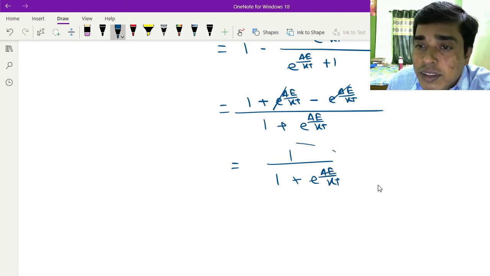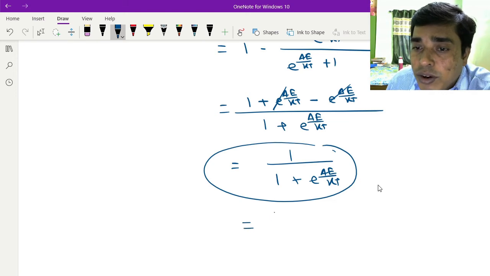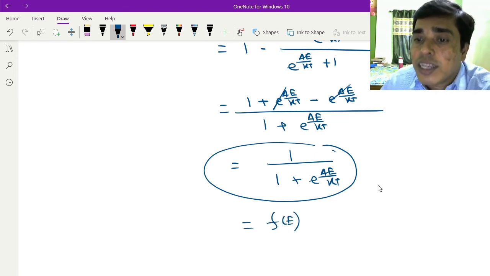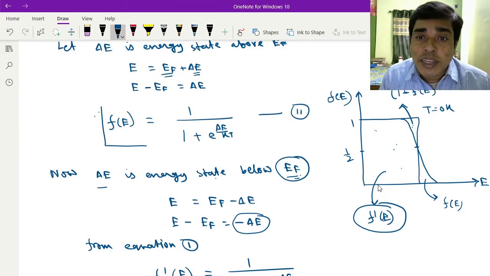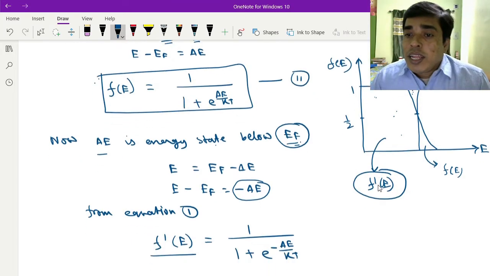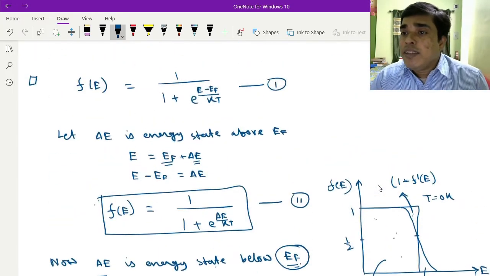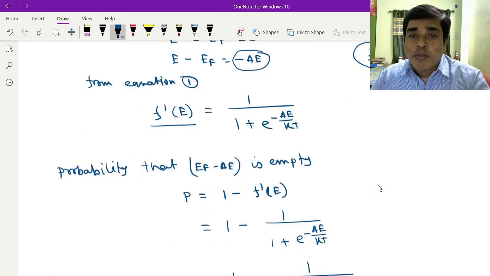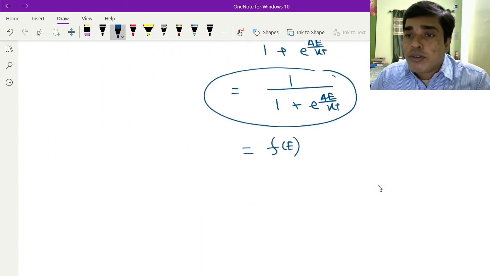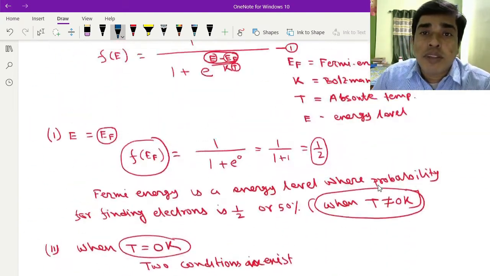So this is equal to the function F of E. Okay, F of E. Here you see that this is the function F of E. So the empty position, this is the filled position, and this filled position is equal to the empty position below the Fermi energy level. Okay, so here I have proved this question. Okay, I have solved this question.